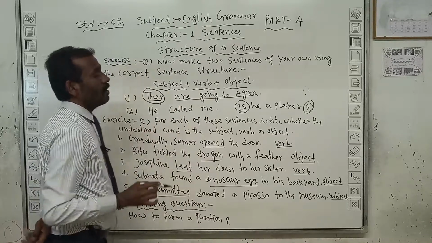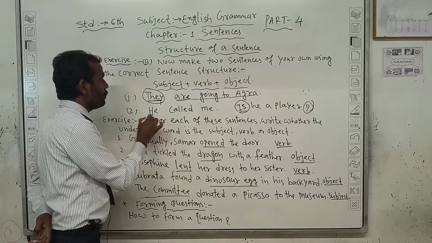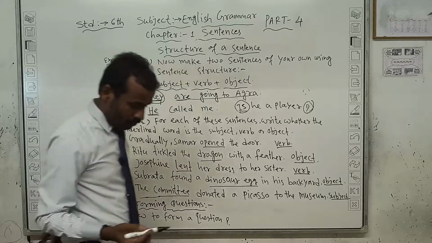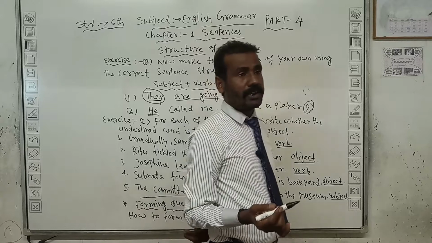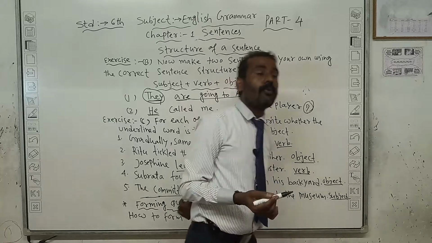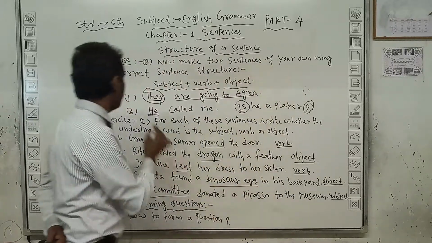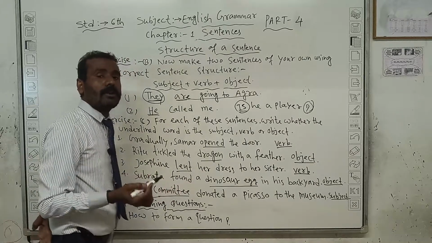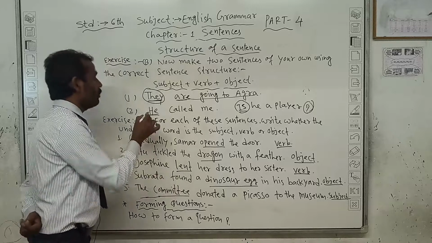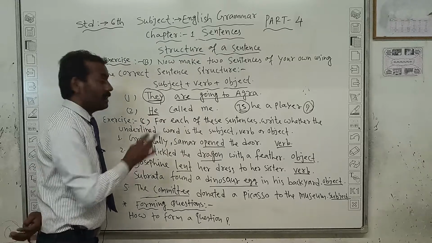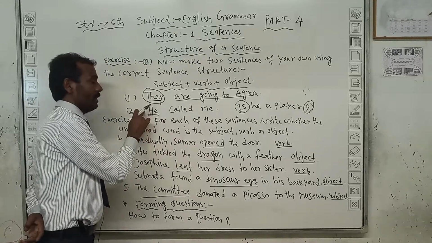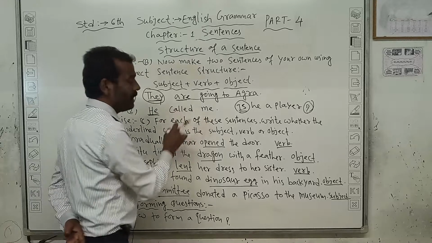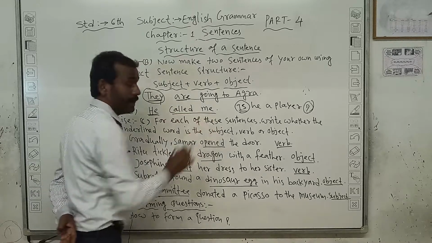Second, he called me. Just find out how to find the subject by asking the question who. What answer will come? He. Who called? He called. Who मतलब कौन? किसने बुलाया? तो he. That means here the subject is he. "Called me", the rest of the thing, is the predicate.